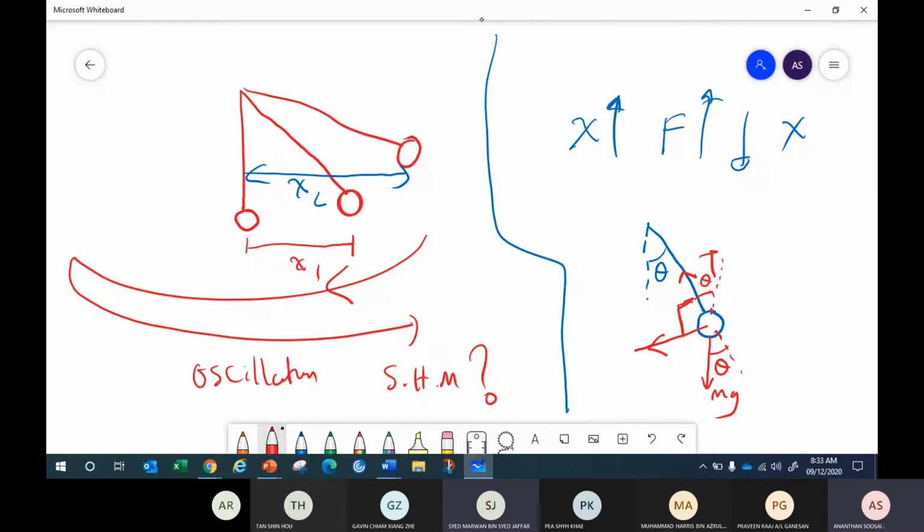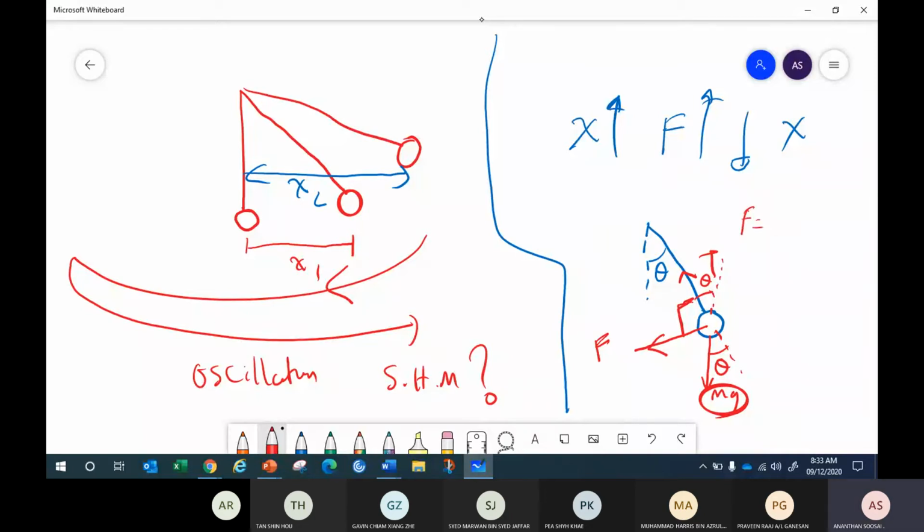What force is pulling it down, directed this way? Which component, the tension or the mg? The mg, right? The tension and this force are at 90 degrees. So the force pulling it down is what? F equals what?